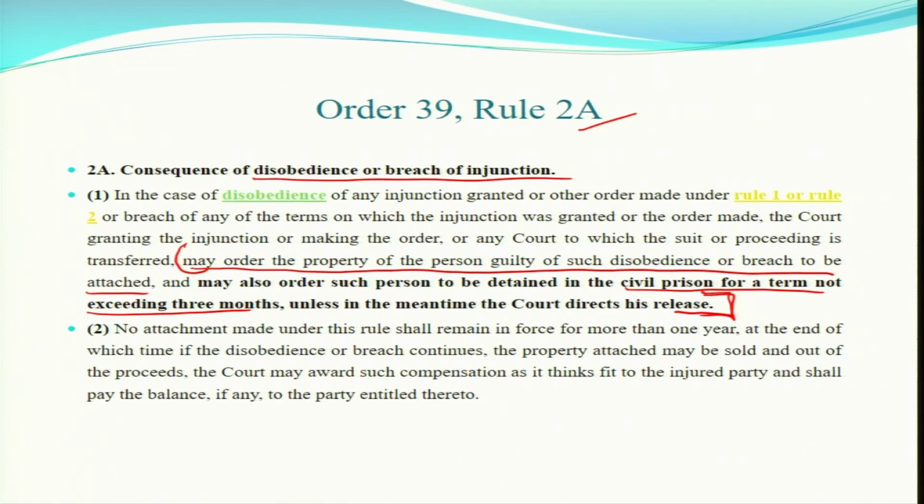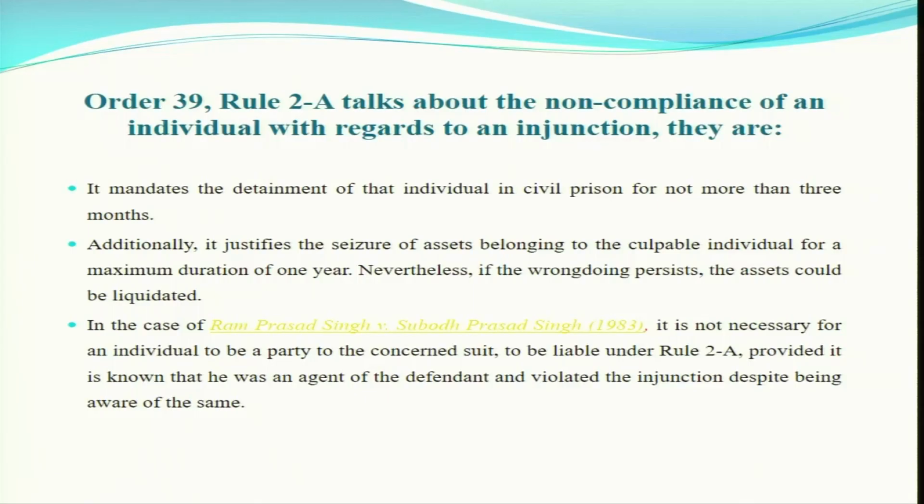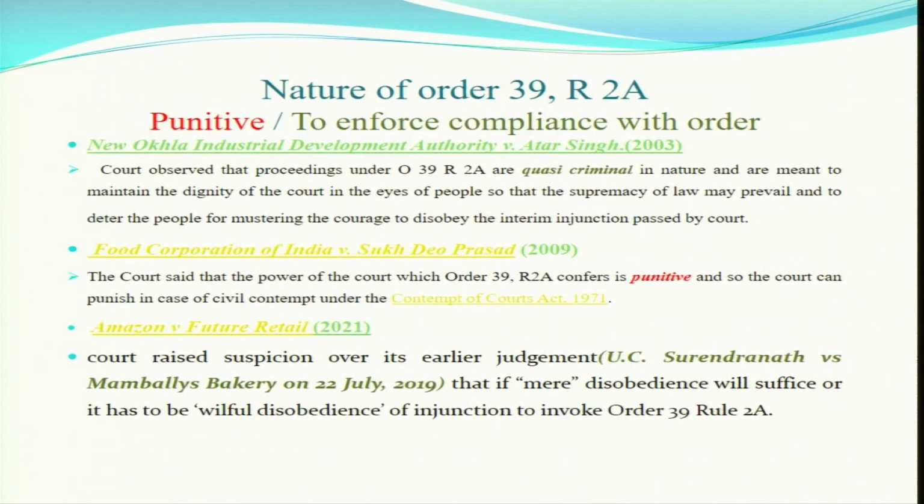That is the reason I was telling you this is a special provision. A general provision is there, and sometimes people feel contempt proceedings would be there, but this special provision will prevail. So if you do not obey the order of the court, this can be the punishment: your property can be attached, or you can be civilly imprisoned for 3 months. Non-compliance is also there, the same thing. Nature of order, Rule 2A, the same thing I was telling you, 3 months civil imprisonment.